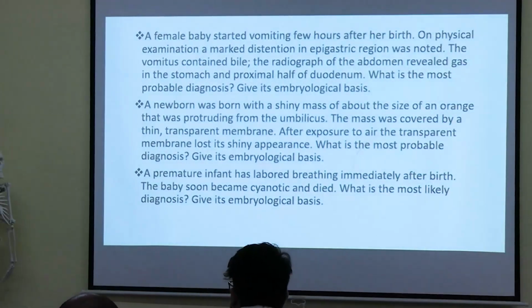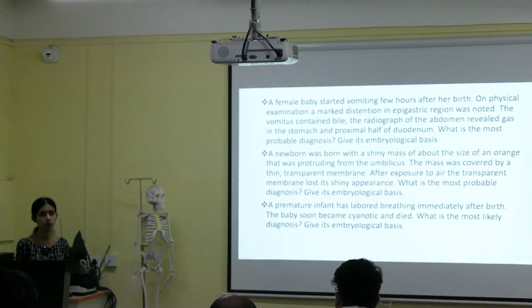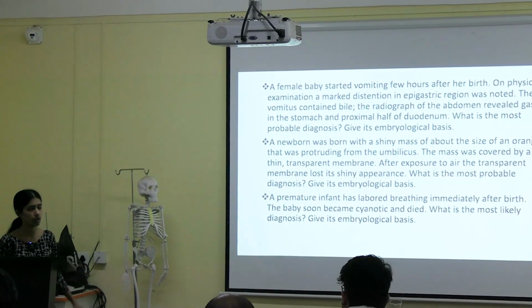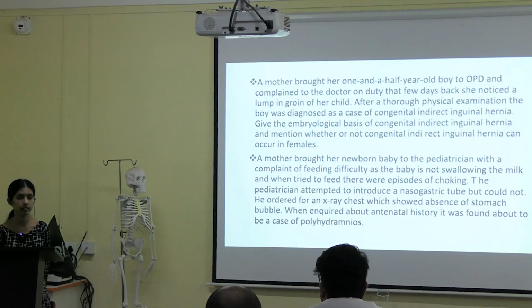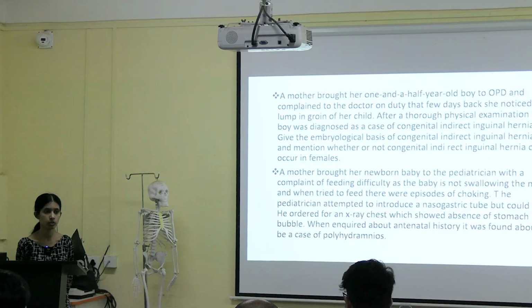And they even added the question, what is the most likely diagnosis? You have to write a note on that part also. If you know how many stages there are, what the stages are and what developmental changes we see in those 4 stages, you can answer all these questions. That's it. What do you mean by hernia? How many types are there in hernia? 2 types. What are those? Direct, indirect. So what do you mean by direct hernia and indirect hernia? How do you differentiate those 2 types of hernia?